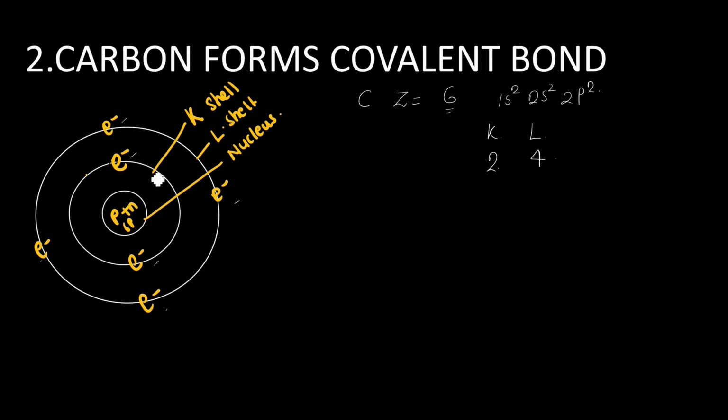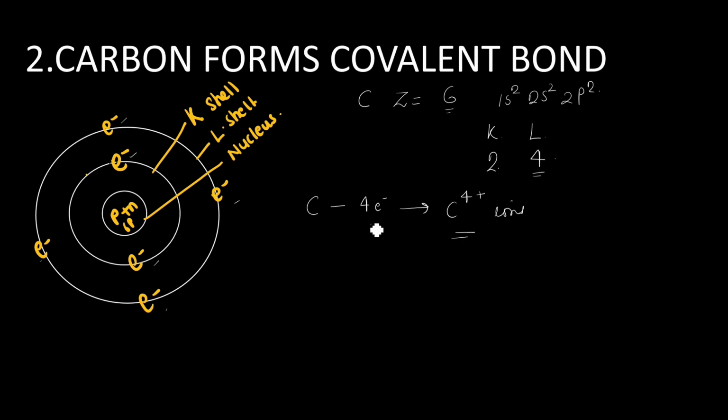The K shell can accommodate a maximum of 2 electrons, the L shell a maximum of 8 electrons. Hence we can say carbon has 4 electrons in the outermost shell, that is the valence shell. So it should either gain 4 electrons or lose 4 electrons to attain the inert gas electronic configuration and become stable. If carbon loses 4 electrons, it will form C4+ ions.